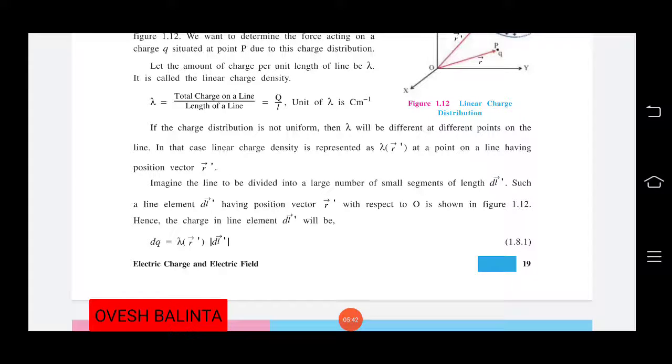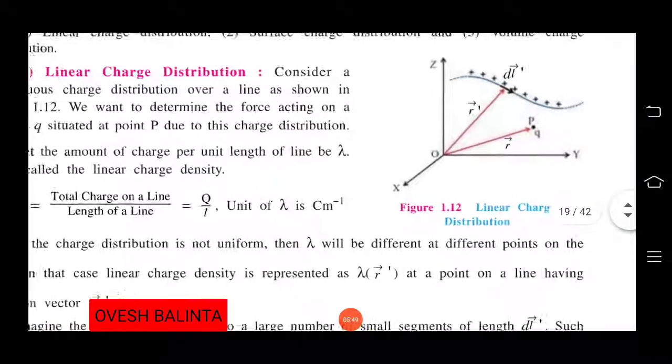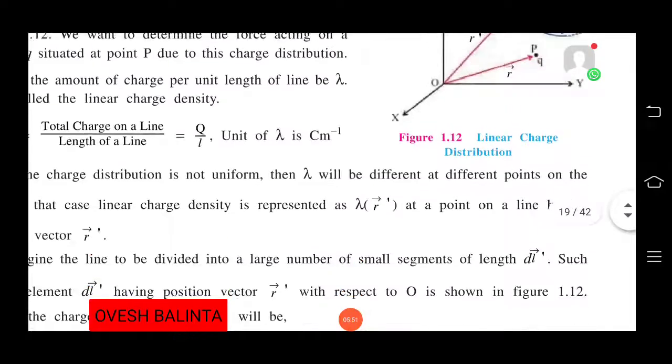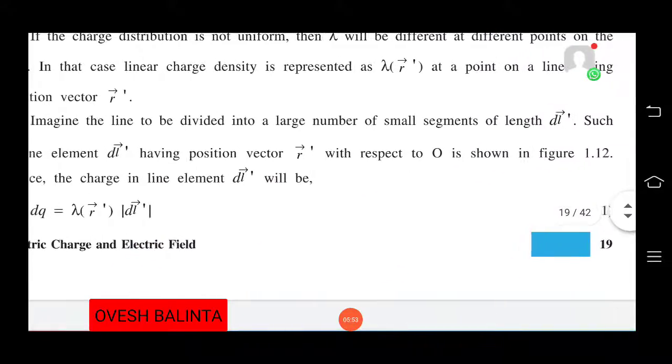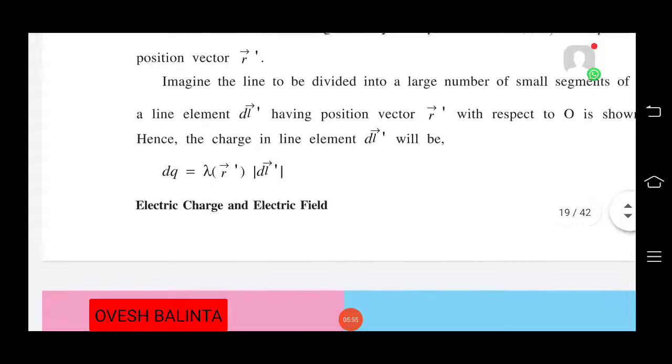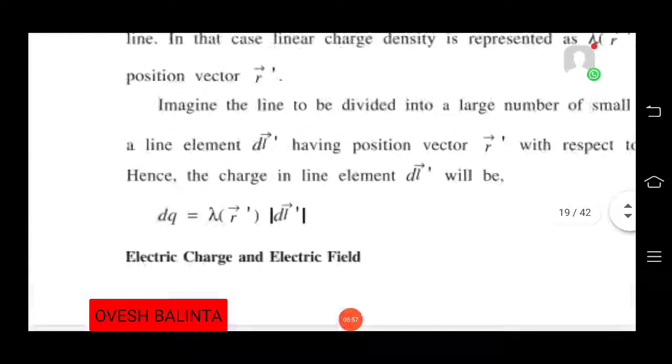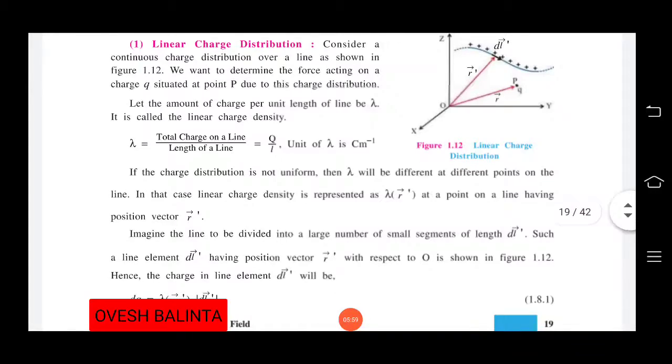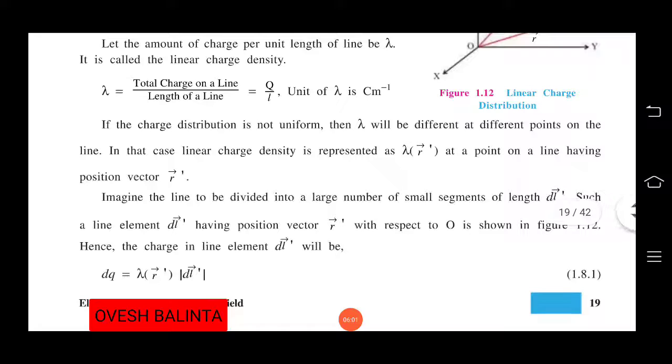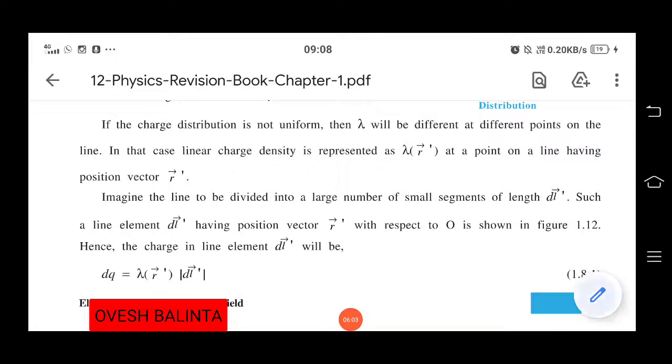So we can take it as our line element dl, having position vector r. See here, the line element is dl, and the position vector is r, with respect to O in the shown figure. Now we require the value of q.